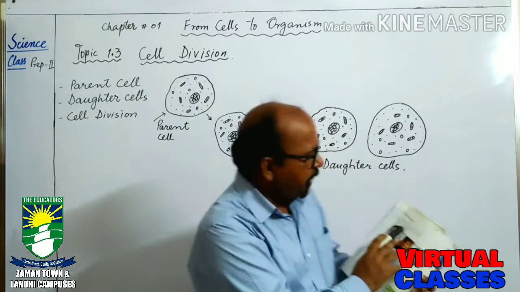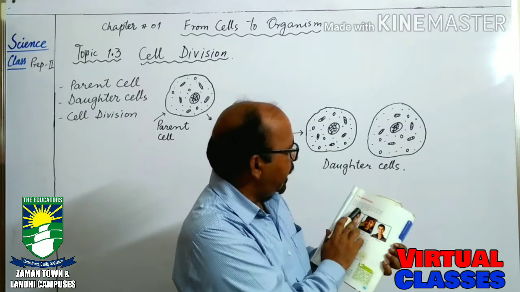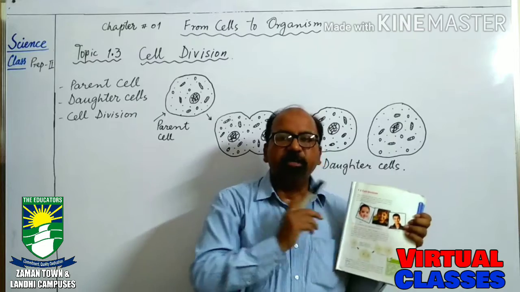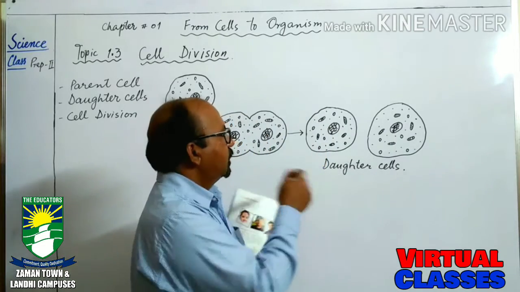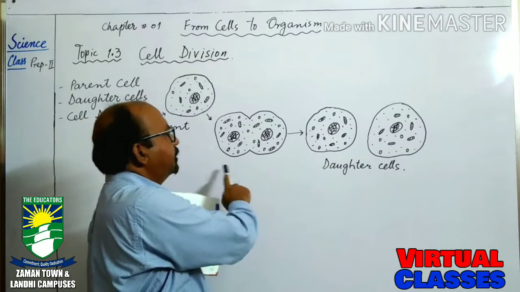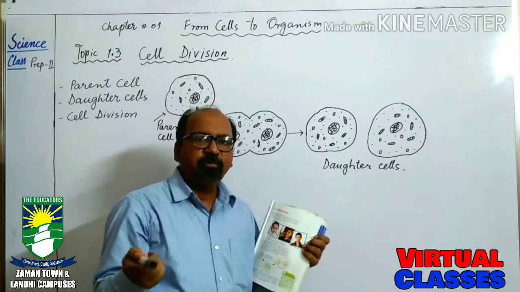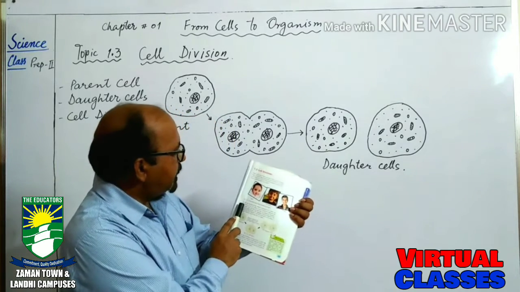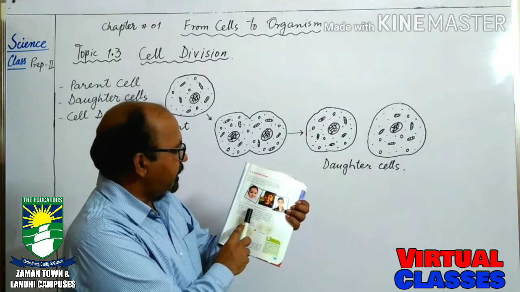So the next question is, does the number of cells in your body remain the same as you grow? The number of cells also increases, because it's a continuous process of making and breaking of cells. So the number of cells changes. A cell can increase in size.